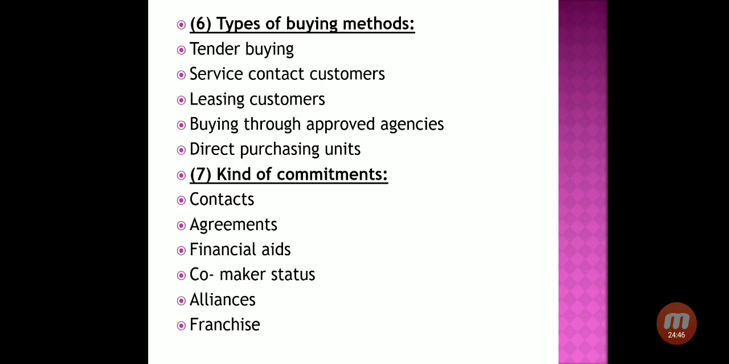Next, kinds of commitments. First one is contract, and second one is agreement. We will discuss both together because both words have a thin line of difference. Agreement means both the parties, buyer and seller, mutually agree the terms and conditions of the transaction.